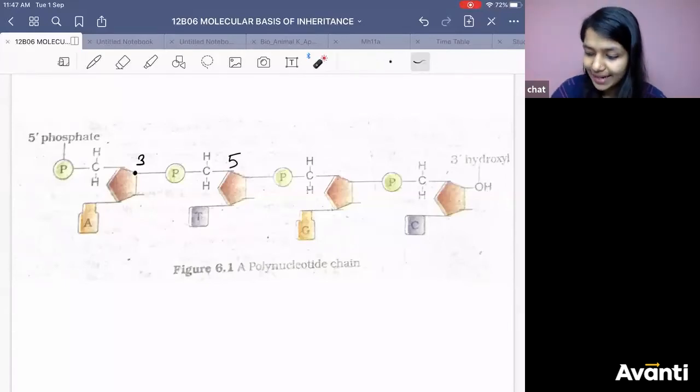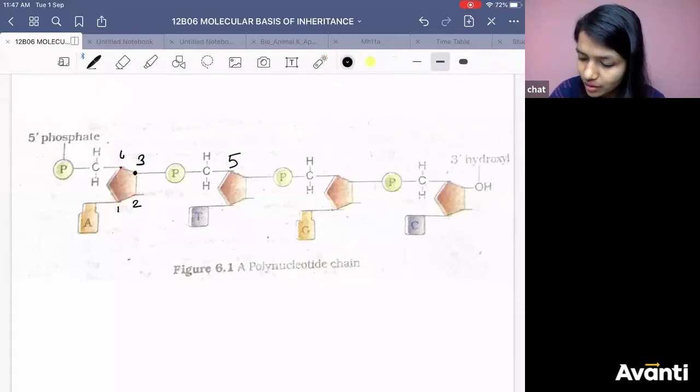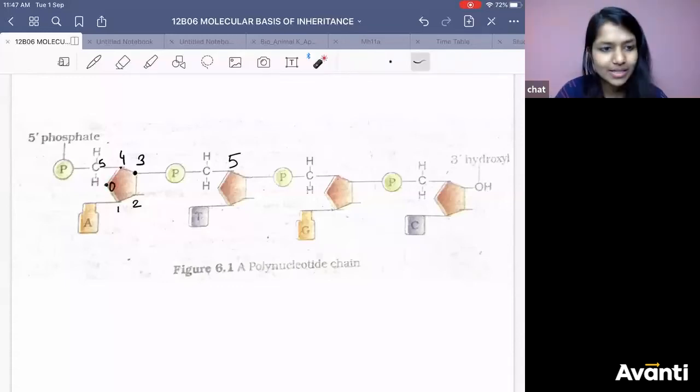Now, this is one phosphoester bond. How is this 3 carbon? Do the numbering now, you will get it. This is 1, this is 2, this is 3, this is 4 and this is 5th. This is your oxygen. Here your oxygen will be present. Now got it? How it is 3?